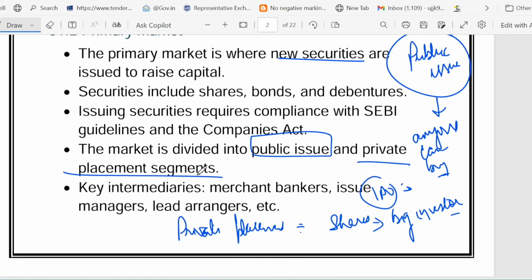So then comes the helper. So who are the helpers? The helpers are the merchant bankers. Merchant bankers act like helpers.